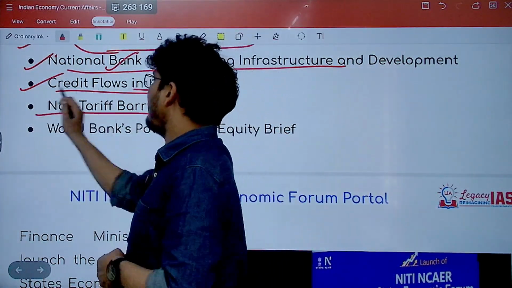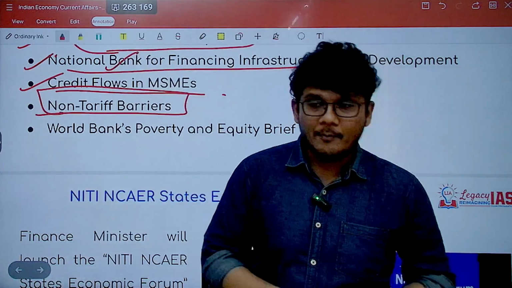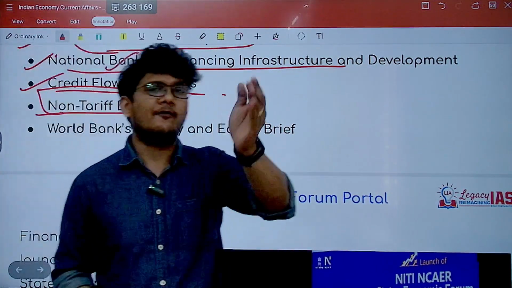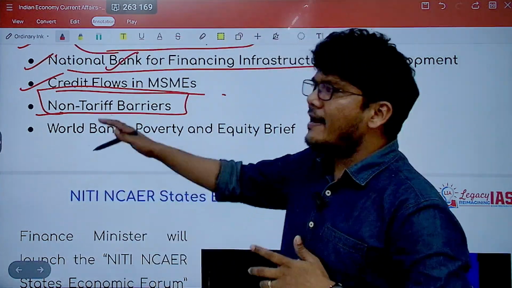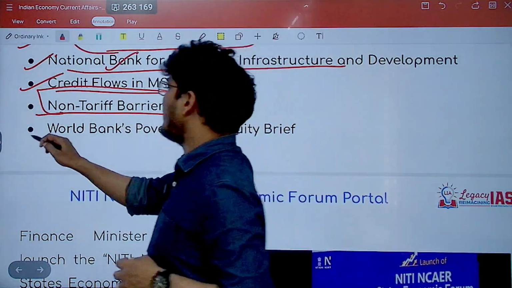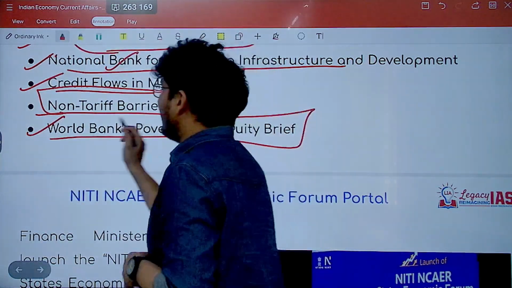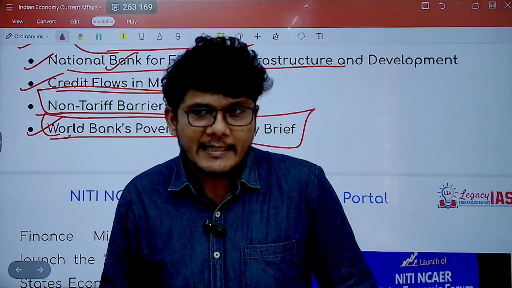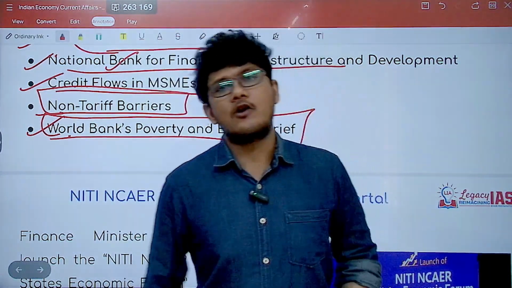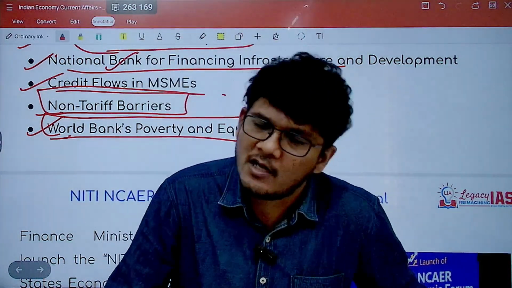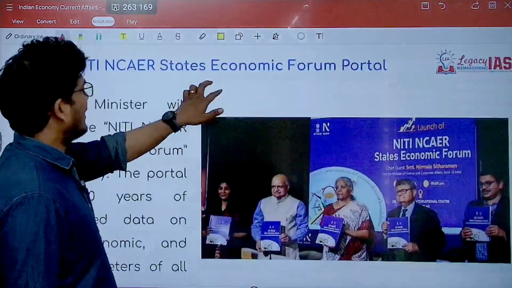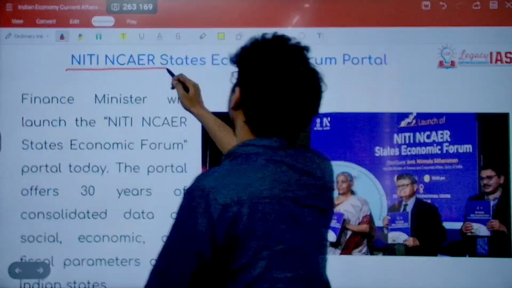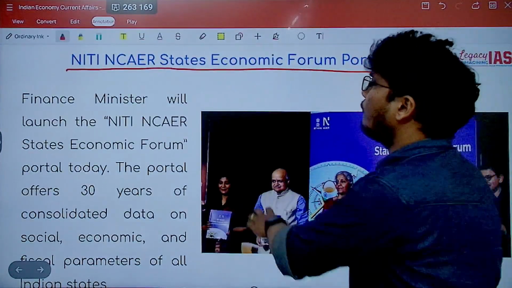Then the non-tariff barriers, we might be aware already about the tariff barriers. We'll see what they are and how the non-tariff barriers are different from the tariff barriers and why this is in news. Then finally, we'll see the World Bank's poverty and equity brief with respect to India. What is it saying? Is India doing well or not with respect to poverty alleviation? We'll see all that in this particular lecture. So let's get started with the very first news of NITI NCAER States Economic Forum portal.